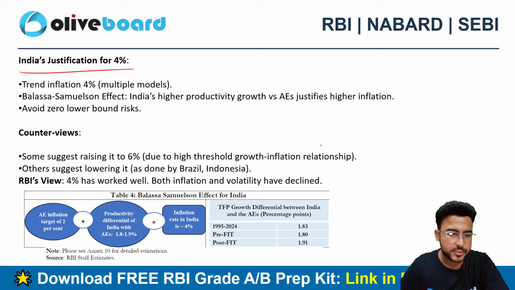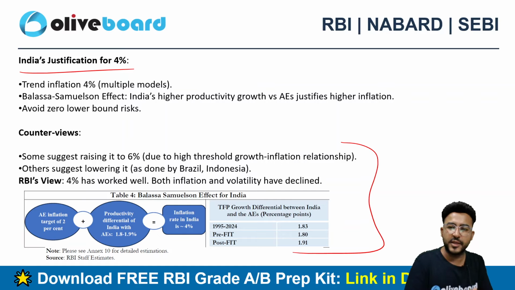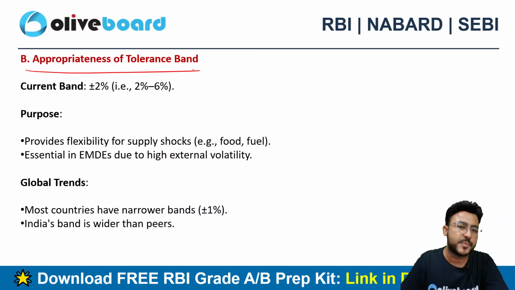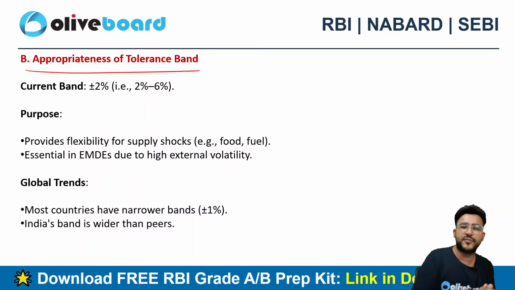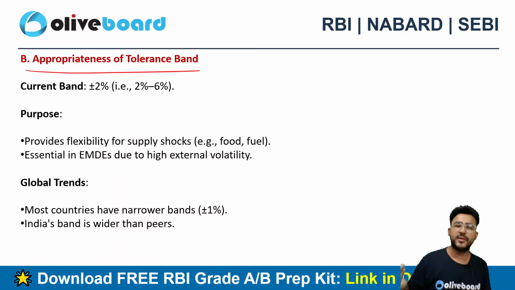For that also, suggestions are being considered. Suggestions will definitely be considered. If you have some thoughts, you can also tell us. It's open to all, obviously. The current band is plus minus 2%. The part B of this chapter states the appropriateness of the tolerance band, whether this band is fine or we need to adjust it. Should it be plus minus 1%, 1.5%, 2%, or more than 2%?